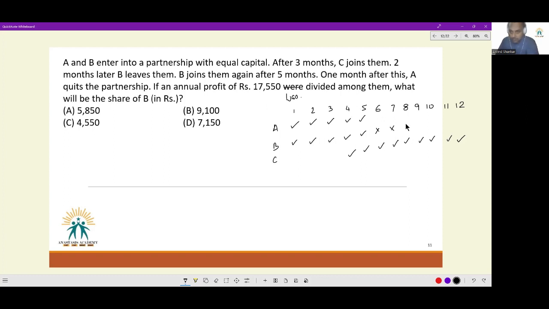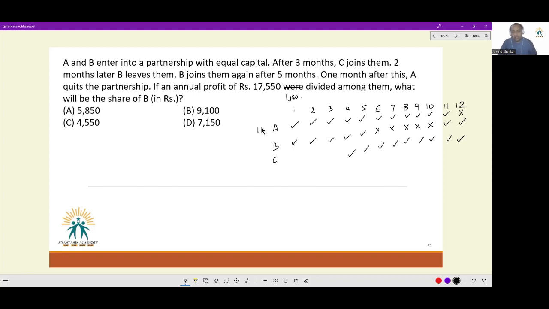So for 5 months, B is not around. But then he comes back and joins them. And in this period, nothing has been mentioned for A. So A remained invested. But after B joined, 1 month after that, A leaves. So he stays for the 11th month, but he is not there for the 12th month.